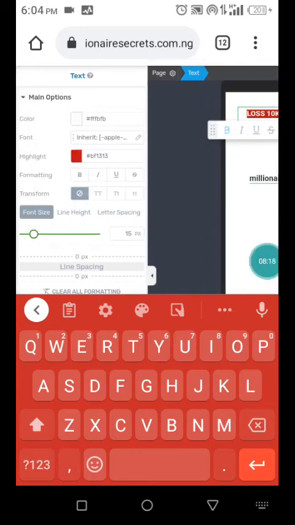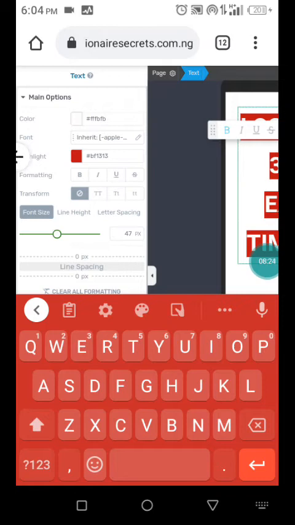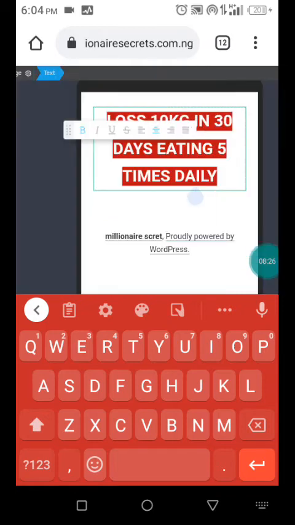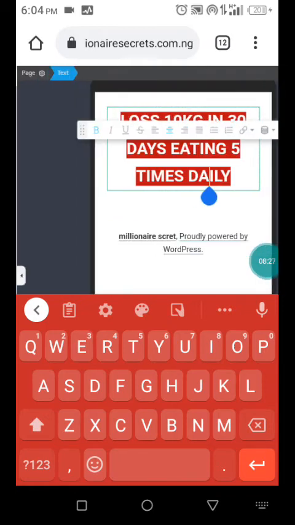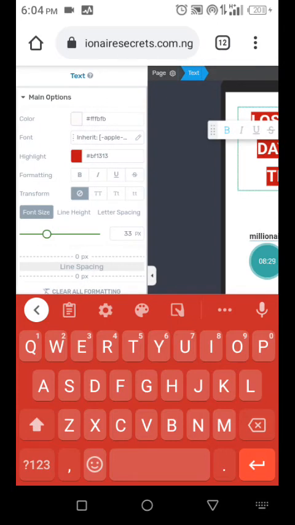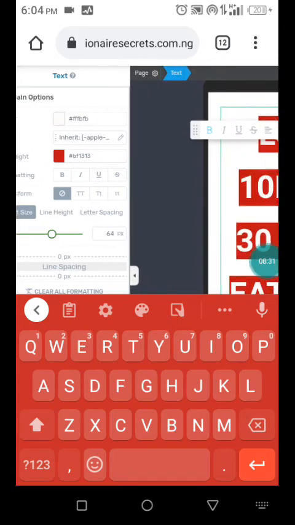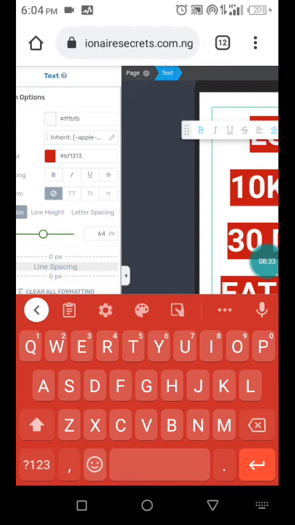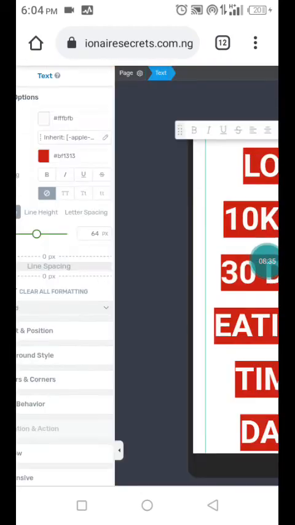Okay, you want it to be bold, is what this other one is talking about. Now you want to increase the text size, is what this one does. You can see it's changing. So that is what this one actually does. This one you are seeing here is to increase or reduce the text size.